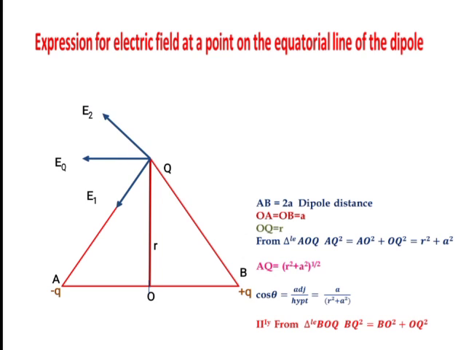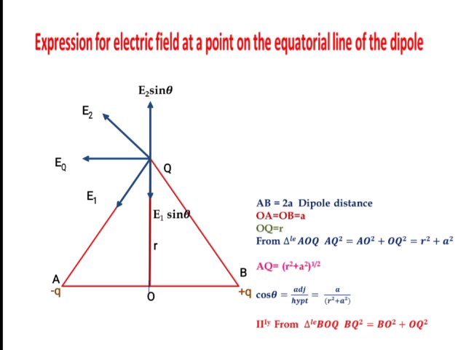Then the resultant electric field EQ is due to the point charge at Q. EQ is a resultant electric field because both E1 and E2 are vector quantities, so the total resultant we want at this point Q is denoted by EQ.